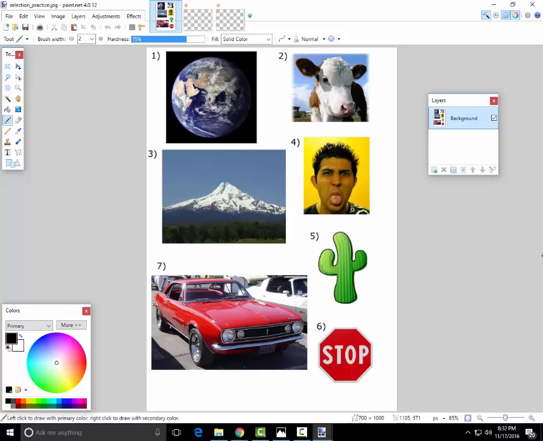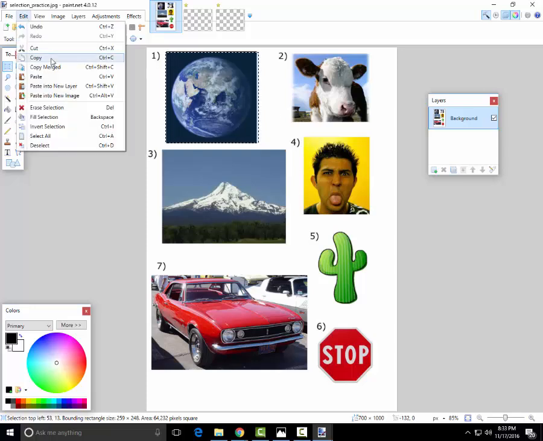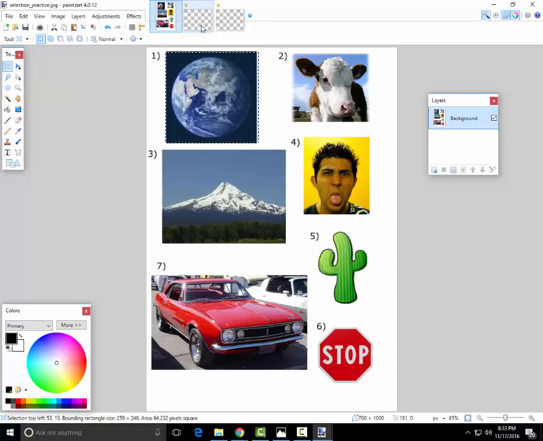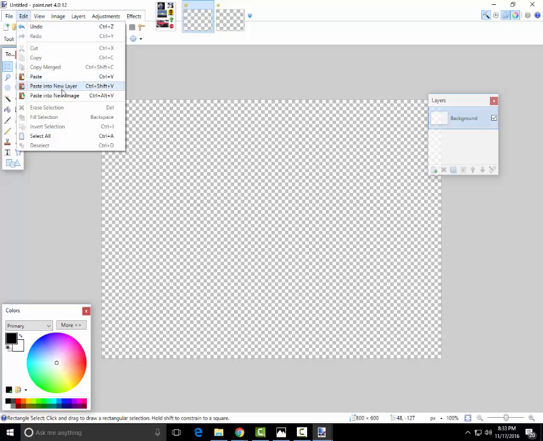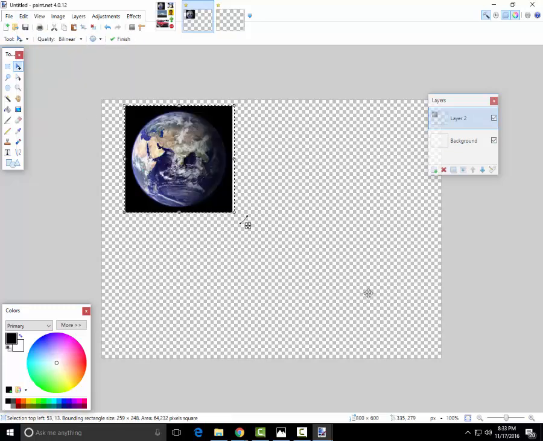The first one we want to cut out will be this world. To do this world, how we want to do this is as follows. First thing is we want to cut out this square from this one here. We want to cut like this. Then we go to edit and copy it. Then we move on to this one here. Now remember, we want to paste, and we always want to paste onto a new layer. So now we have this.